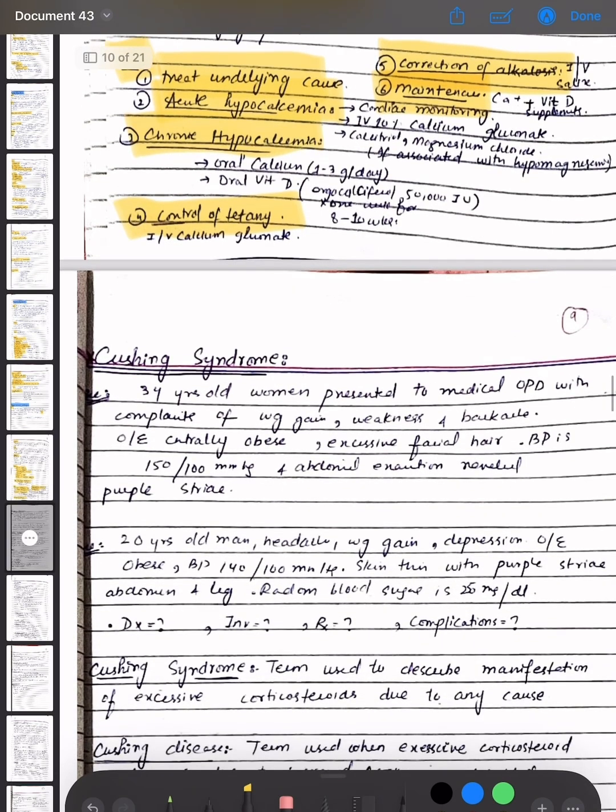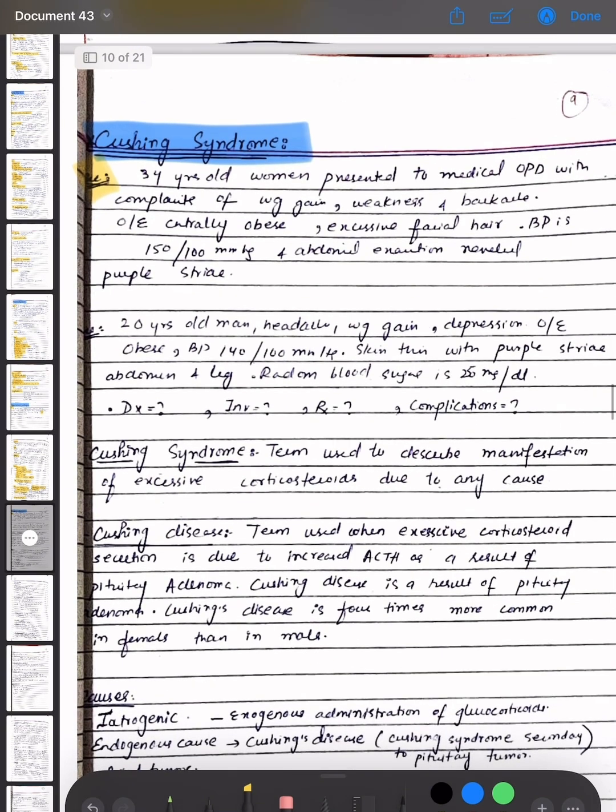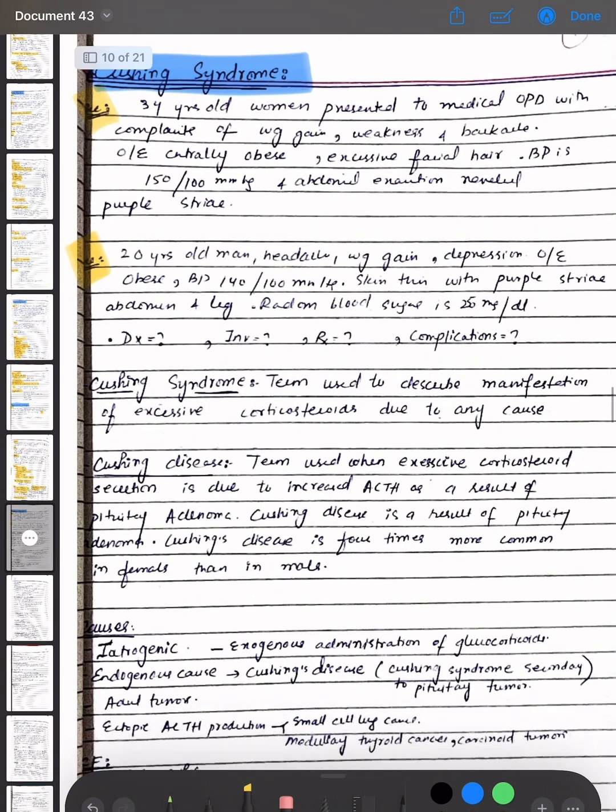Now coming towards Cushing syndrome, we have a scenario where a 34-year-old woman presented to the medical OPD with complaints of weight gain, weakness and backache. On examination, she is centrally obese, excessive facial hair is present, BP is 150 by 100 mm of Hg, and abdominal examination revealed purple striae. Now a 20-year-old man with headache, weight gain, depression; on examination, obese, BP 140 by 100, skin is thin with purple striae on abdomen and legs, random blood sugar is 250 mg per dl. Diagnosis, investigation, treatment and complications.